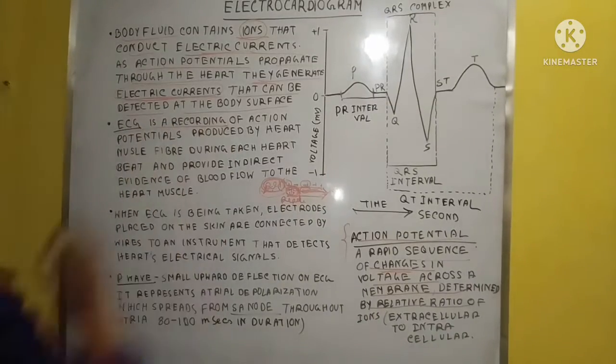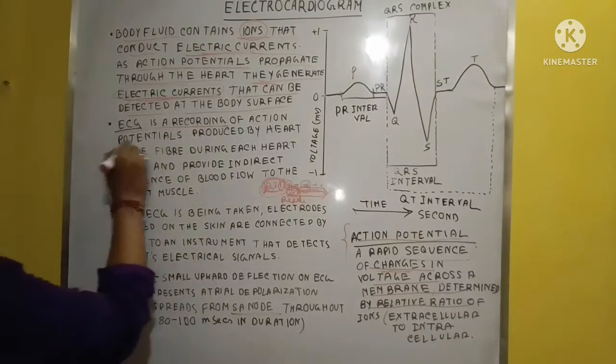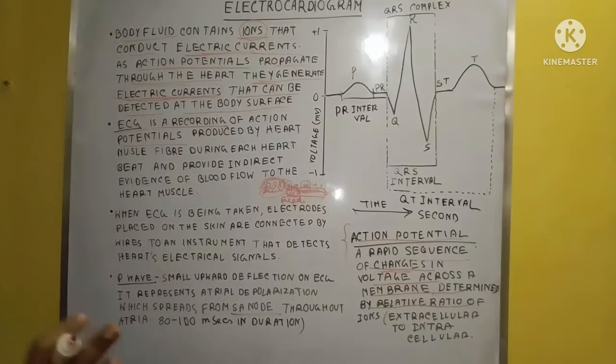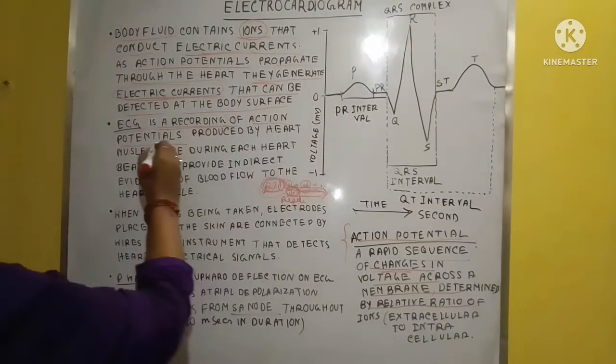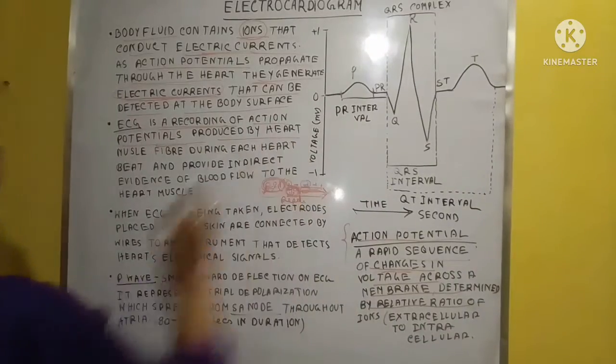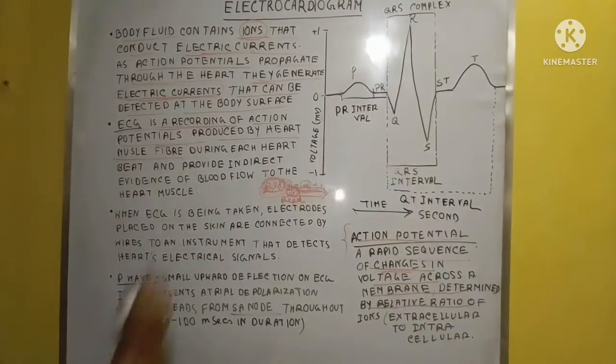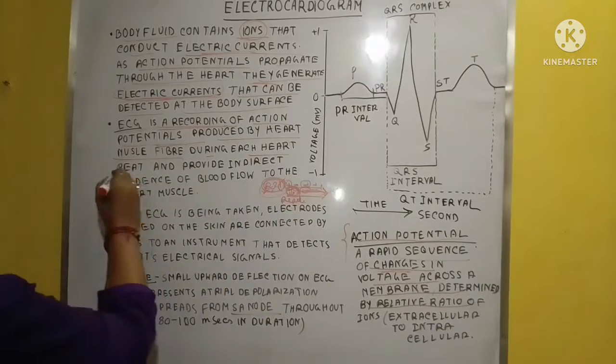This ECG is a recording of action potentials produced by heart muscle fibers during each heartbeat.